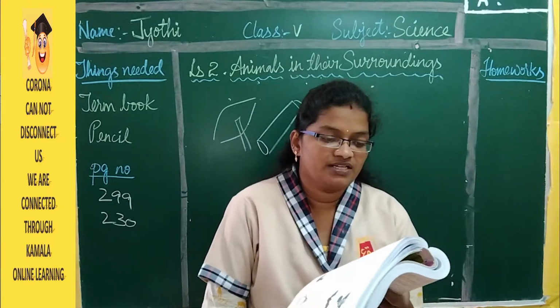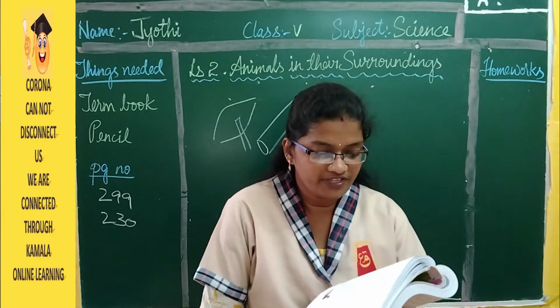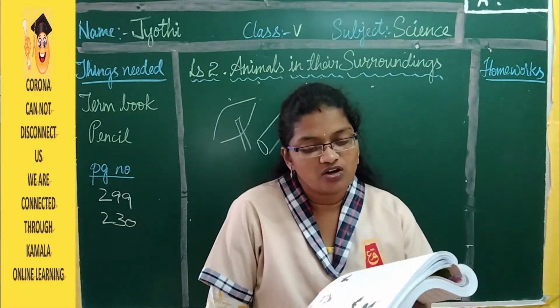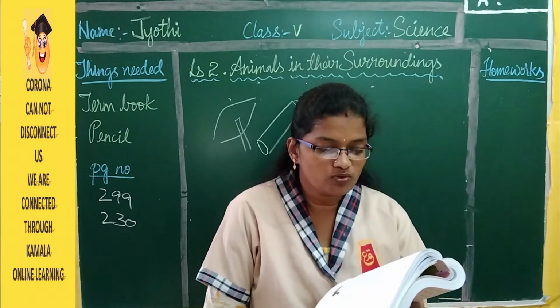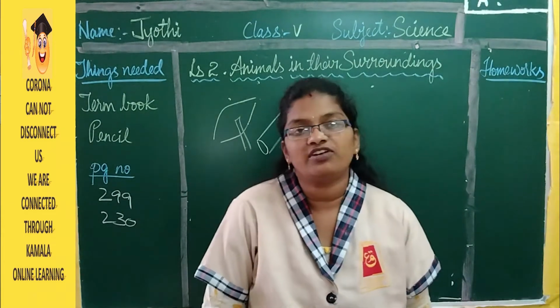Some birds have large, heavy bodies and poorly developed wings, so they cannot fly. Ostrich, cassowaries, emus and penguins are some examples of flightless birds.